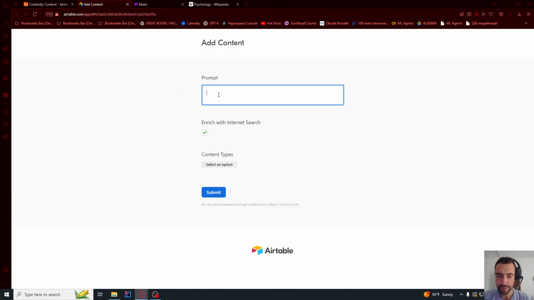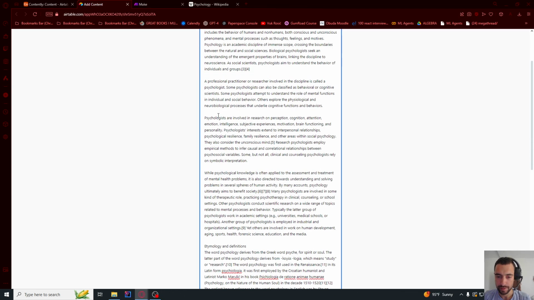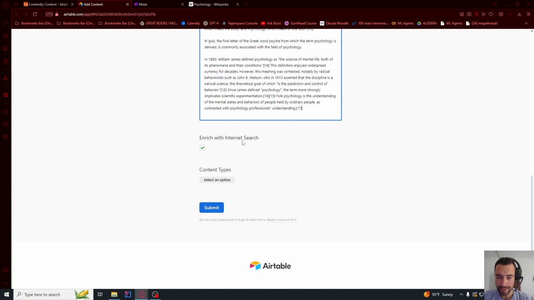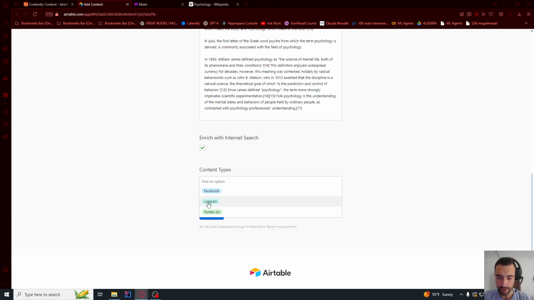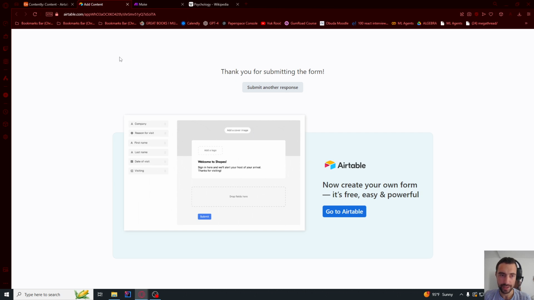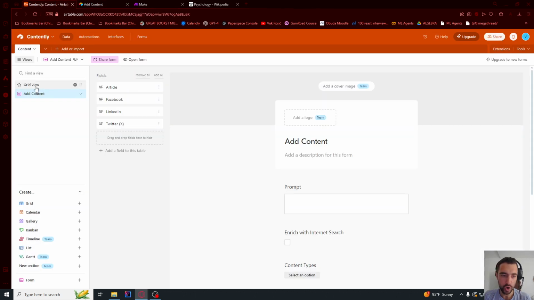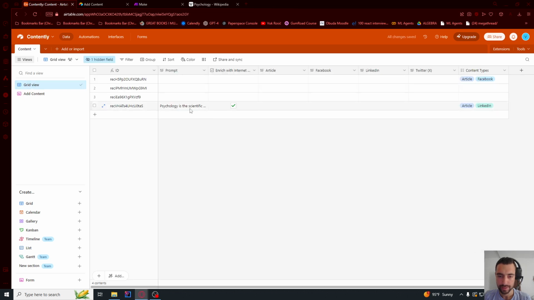And I have copied some open source Wikipedia psychology article, and let's say enrich with internet, and I want to generate article from this, and I want to generate LinkedIn post. And now if I click submit, it's gonna say submitted. And if I go back into grid view here, we see that we have all of this data. So we have the prompt, and we have these articles and LinkedIn.